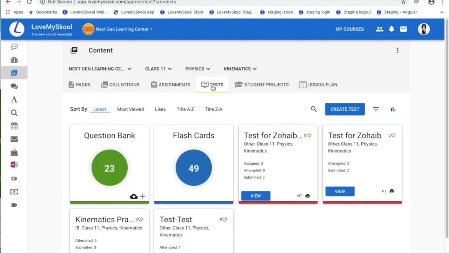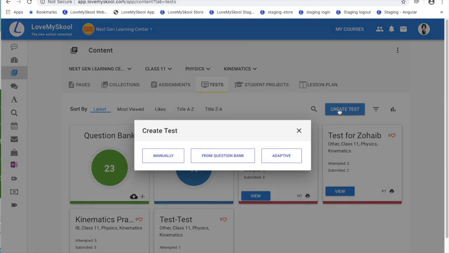Next is test. Love My School supports normal tests, practice tests, and we also use artificial intelligence or machine learning to do adaptive testing. So you can create a test either manually, where you can add new questions, or from the question bank, where you can either select or let the system randomly select questions, or you can do an adaptive test.